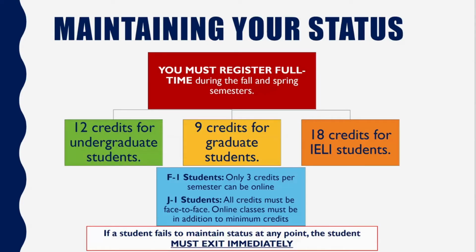While you're at Utah State University, part of maintaining your status is making sure that you're properly registered each semester. For undergraduate students, that means you're taking 12 credits. For graduate students, that means you're taking 9 credits unless you have an assistantship. If you have an assistantship, you're able to drop down to 6. And if you're in our Intensive English Language Institute, you need to take 18 credit hours. The reason this is important is that we have to show that you are meeting physical presence requirements each semester. So as your immigration advisors, we actually monitor your registration and we report that in the SEVIS profile.